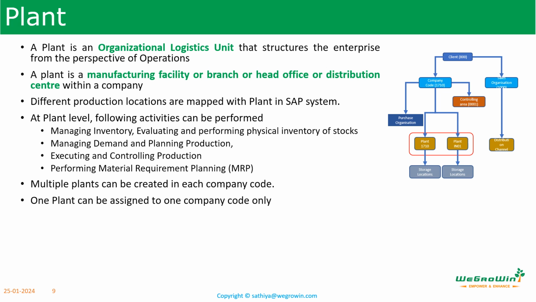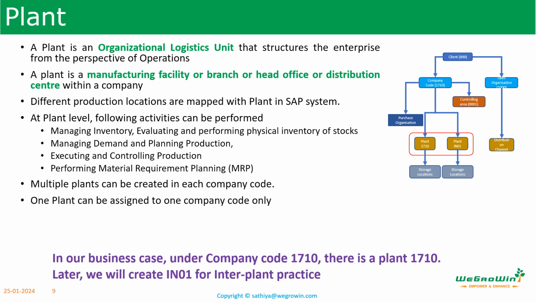However, we can assign multiple plants to one company code. In our business case, we have company code 1710, under which we will have two plants, 1710 and IN01. As of now, when we go to see in the system, we can see only plant 1710. Plant IN01 will be created later as part of the course and also as part of training.